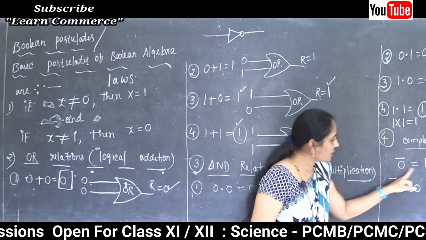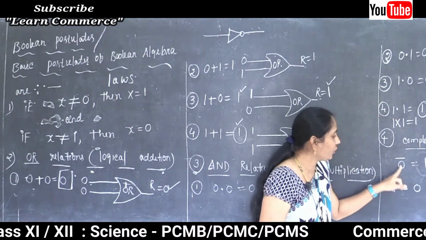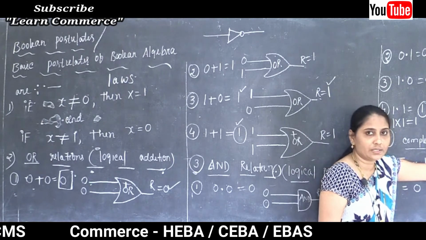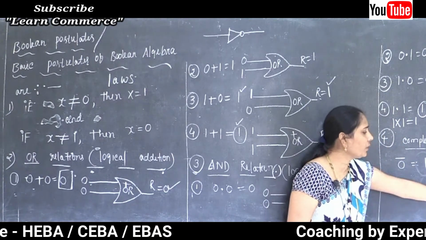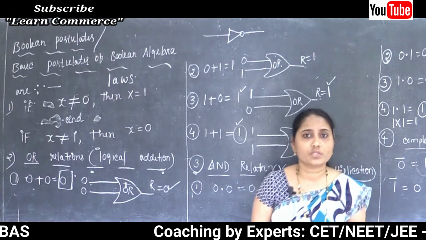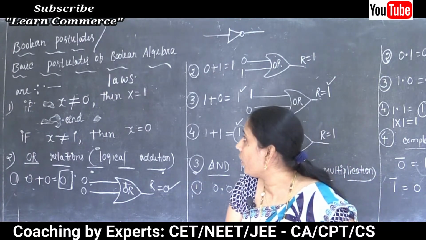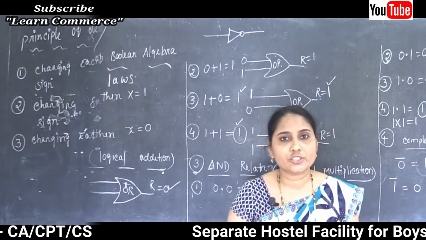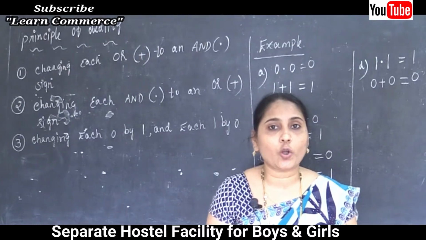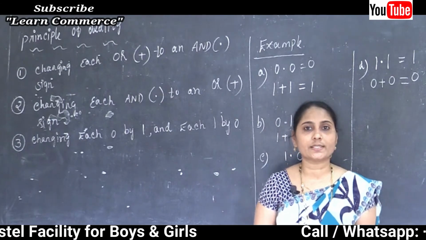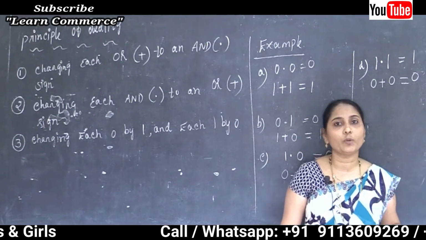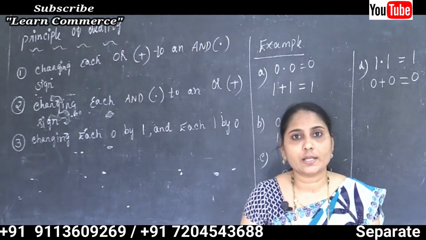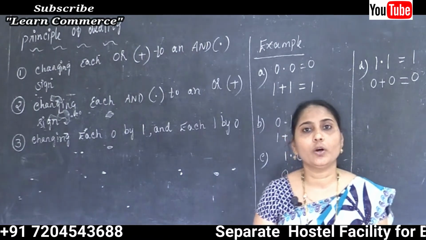Correct? Now here, what's the result? The not false, the result is 1. So 0, not, the result is 1, and 1, not, the result is 0. So this point is clear about all the Boolean postulates and the basic postulates of Boolean algebra. After knowing some of the concepts of Boolean postulates, the laws or relations: OR relation, AND relation, complement rule.